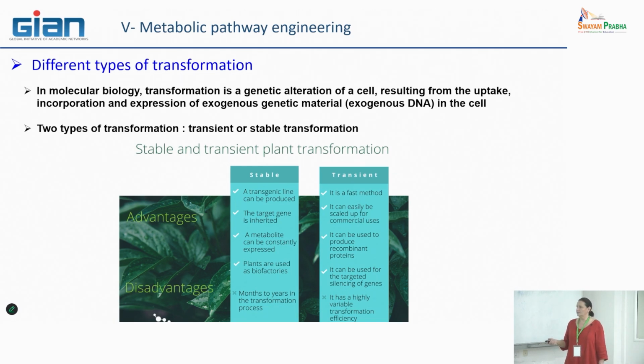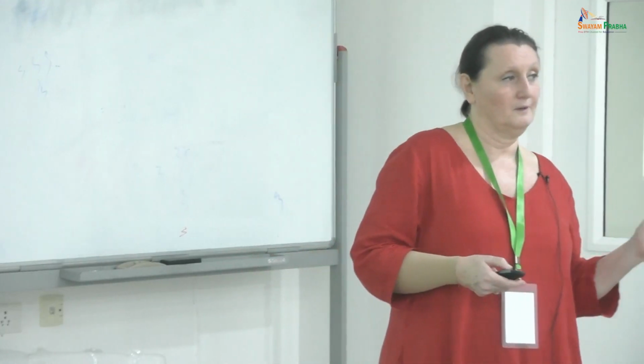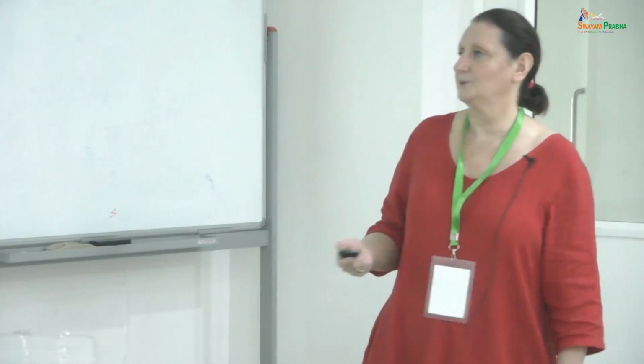The disadvantage is that there is a very big variability of transformation efficiency. So it means you need to generate a large number of transiently modified plants in order to have some that are in the best condition for your study. Okay. But as it is fast, it's not a problem. You need to have more in order to have at least one or several that could answer your question.